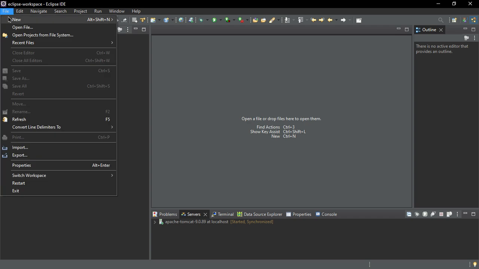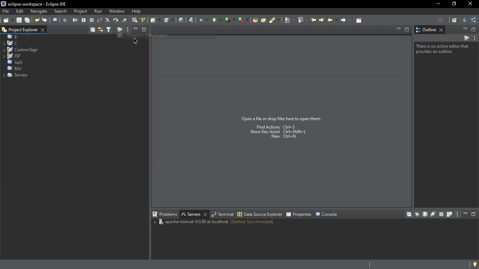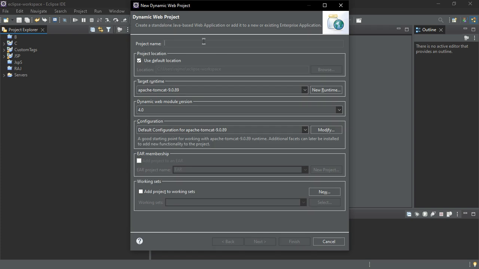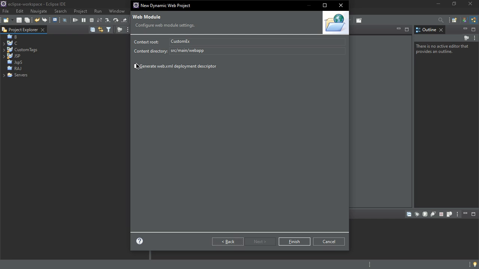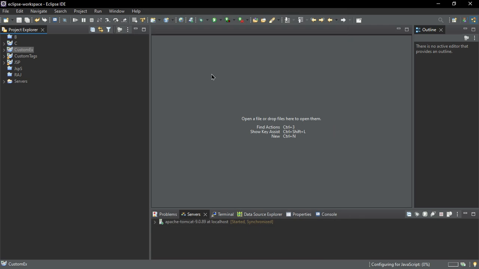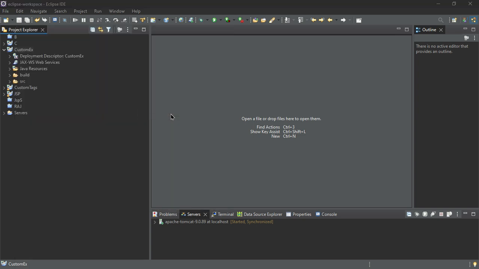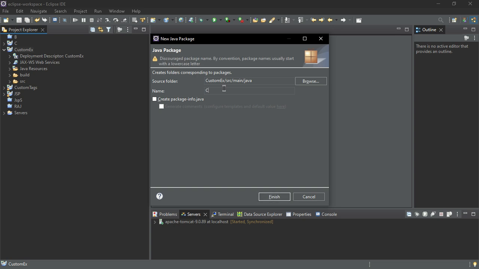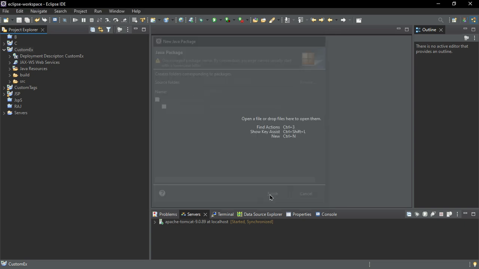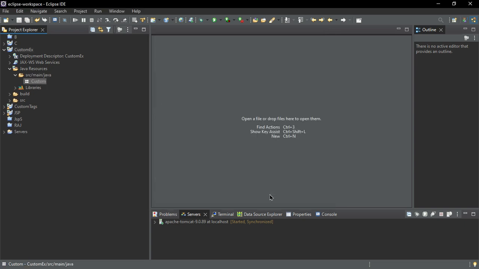First of all, we need to create one dynamic web project. I'll name it customEX. Click on next, and generate our web.xml file. Then simply click on finish. And inside our project, create one package. The name of the package will be used in our TLD file to define the location or the path of our custom tag's logic.